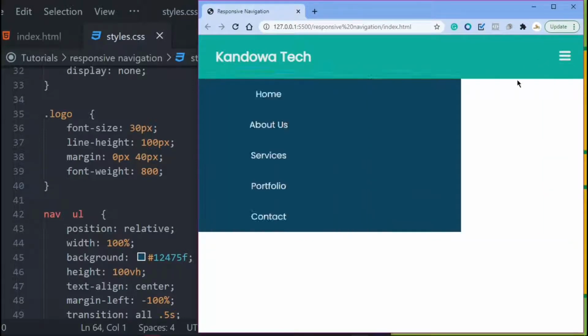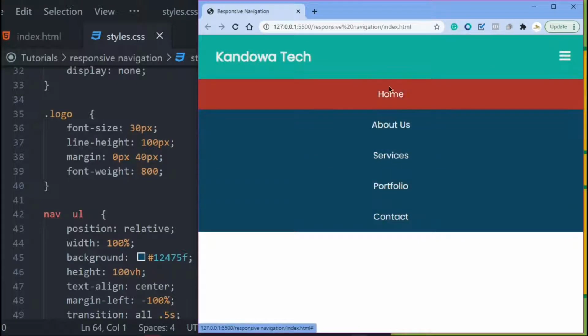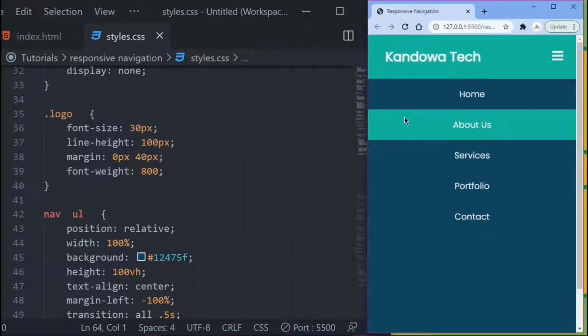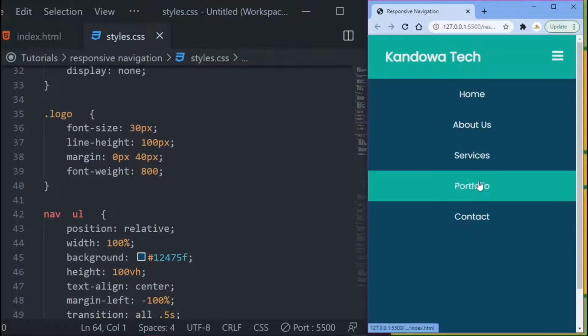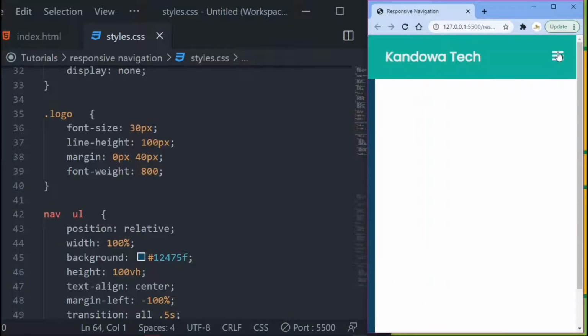And then check, you got this brown background here. And then once you are on your mobile, it's looking like that, and it's got this background here, right? And then it can be like that. Once you click on this, it's coming in and out there. So yeah, this is what we are going to be creating.